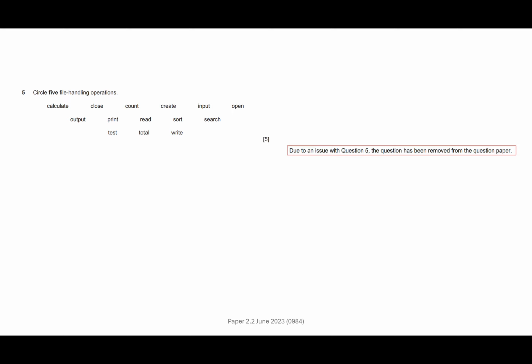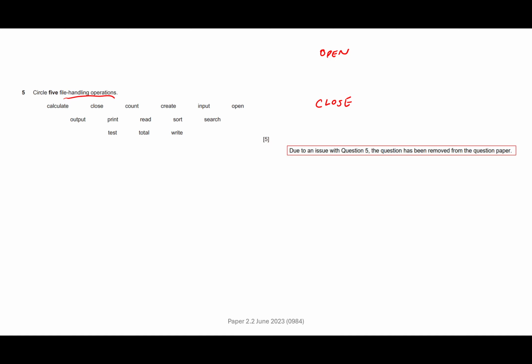So circle 5, file handling operations. File handling is where we take a text file which we're using to store data, and then we can manipulate the data within that text file. That's file handling. So with file handling, there's generally a couple of things that we need to do. First of all, we need to open the file, and once you've finished working on it, you must always close the file as well. That will ensure that any actions that you've taken are properly closed and the file is completed.